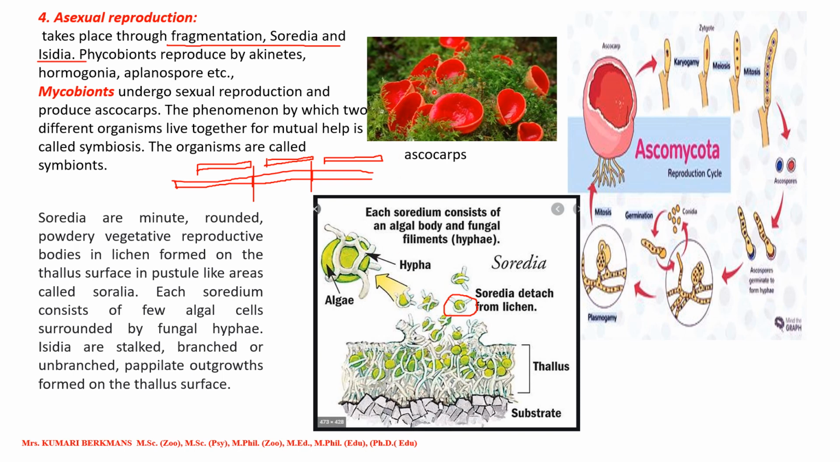Now, what is sexual reproduction? How do they undergo sexual reproduction? Mycobionts undergo sexual reproduction and produce ascocarps. What you are seeing in red color is the ascocarps. The phenomenon by which two different organisms live together for mutual help is called symbiosis. The organisms are called symbionts. These organisms reproduce through sexual reproduction, and this part is called the ascocarp. Now, the next one.